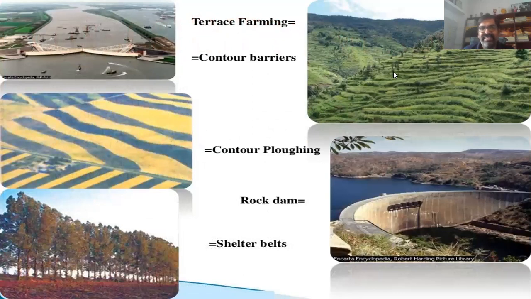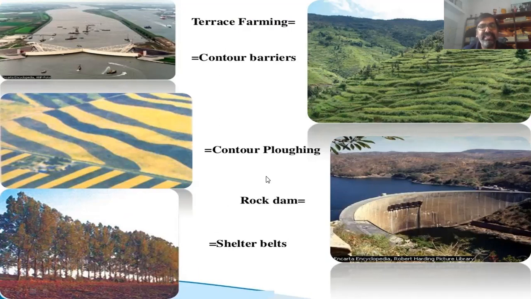Now, this is terrace farming. Just have a look. This kind of farming is found in hilly regions. Now, these are the contour barriers, for stoppage. Now, this is contour ploughing, step by step, these lines. This is the rock dam, which stops the water here, and then it flows. These are the shelter belts, a sequence of trees.